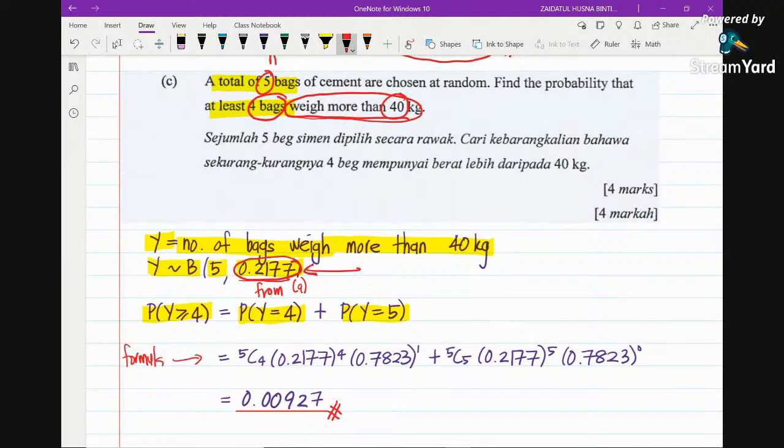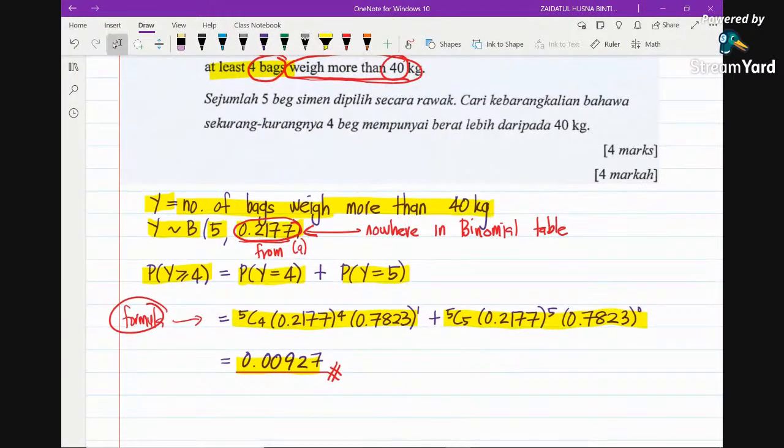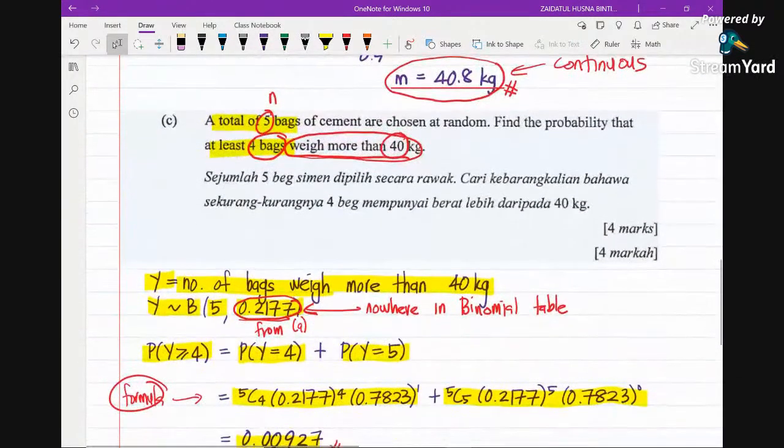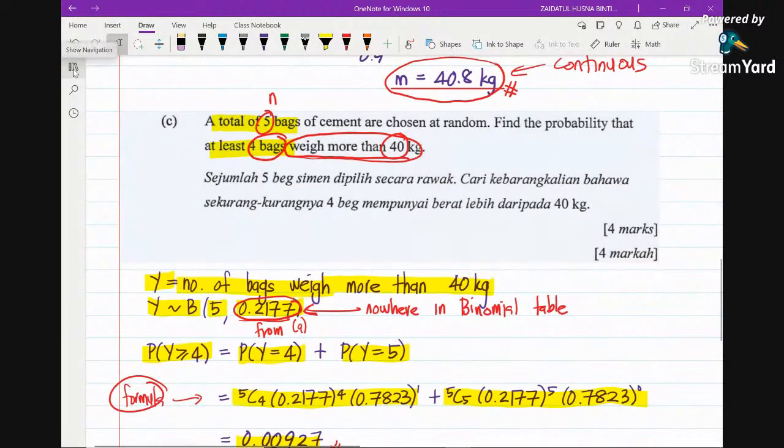This value cannot be found in the binomial table, it is nowhere to be found. So in this case, the binomial table cannot be used, and we just need to use the binomial formula to solve this problem. So 5C4 times p to the power of 4 multiplied by q to the power of 1, and then here also, and you get this value. Alright, so this is a question from 2018-19, paper 1.